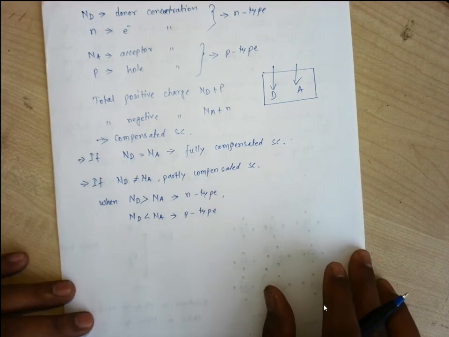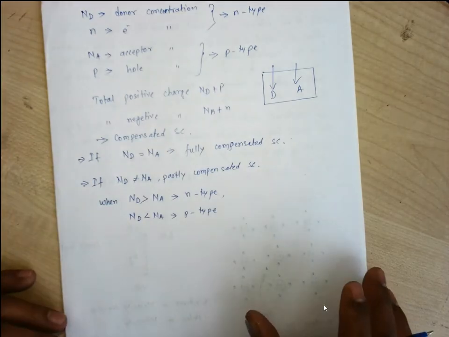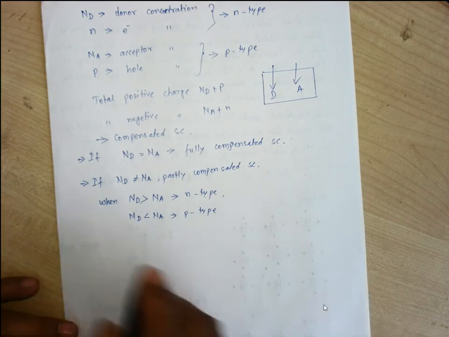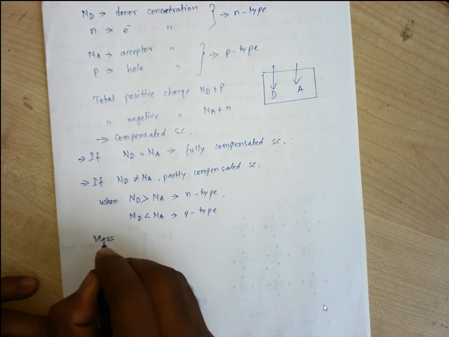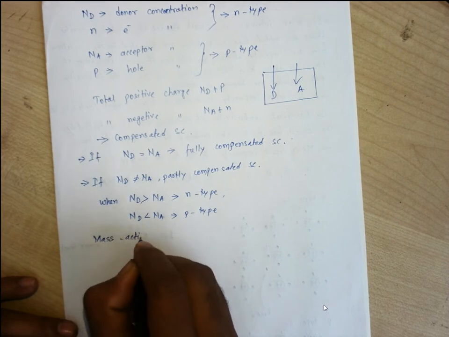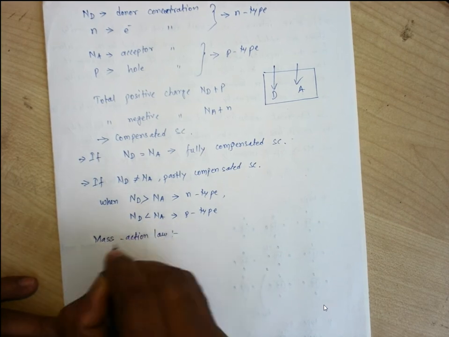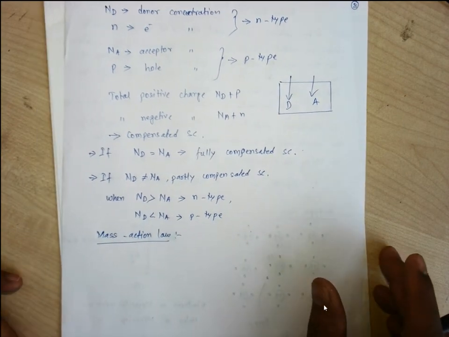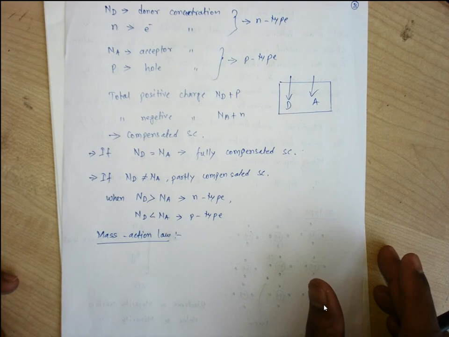Okay. Now after this discussion, we can have a law that is known as the mass action law. According to the mass action law, under thermal equilibrium, the product of the free electron concentration, that is N, and the hole concentration, that is P, is constant, and it is equal to Ni square. Ni is the intrinsic carrier concentration.